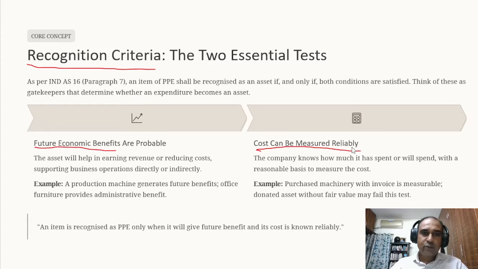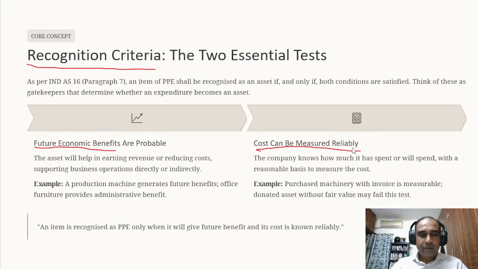One is what they call future economic benefit. What is a future economic benefit? Future economic benefit means by using this particular asset, either it should help me in generating revenue or it can help me in decreasing cost also.